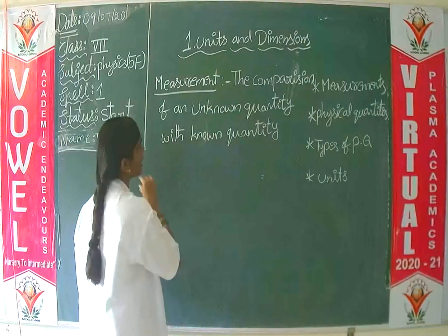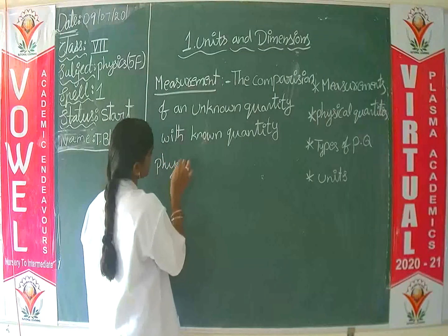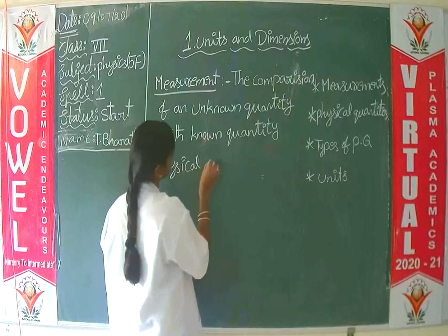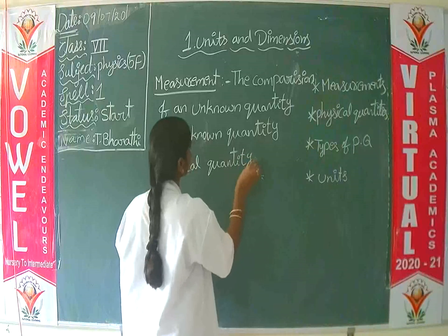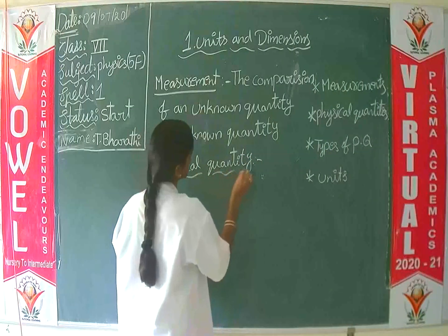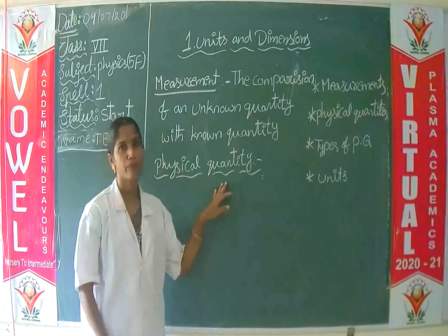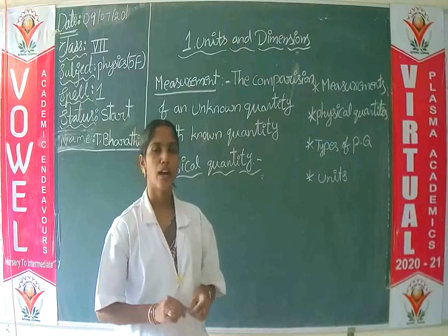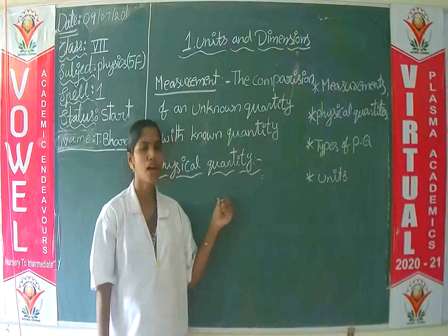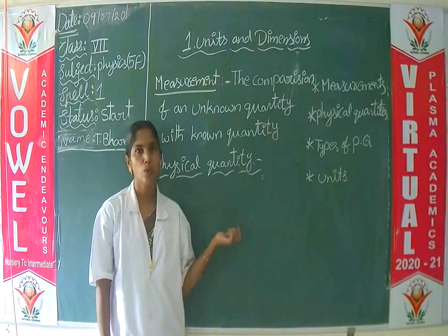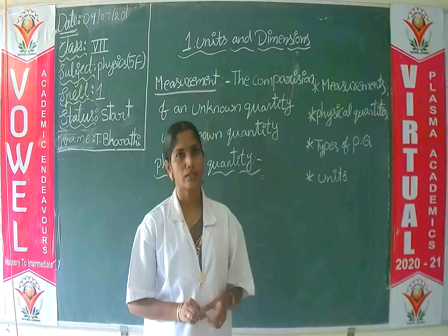Next, physical quantities. What is a physical quantity? First of all, what is quantity? Quantity is nothing but how much or how many. Simply we are saying how much or how many. That is called quantity. For example, if you are going to a vegetable market,